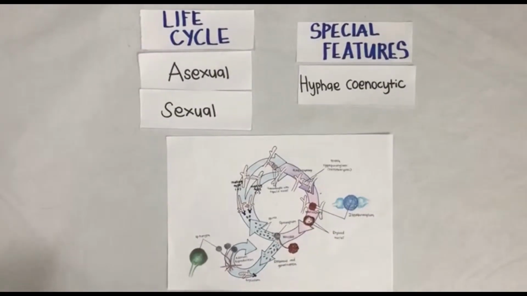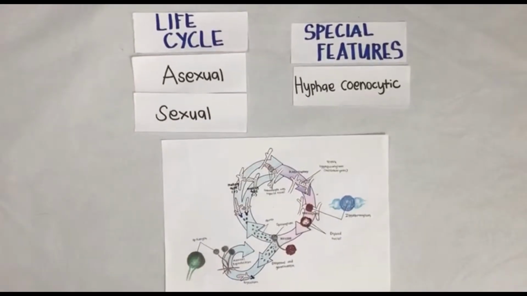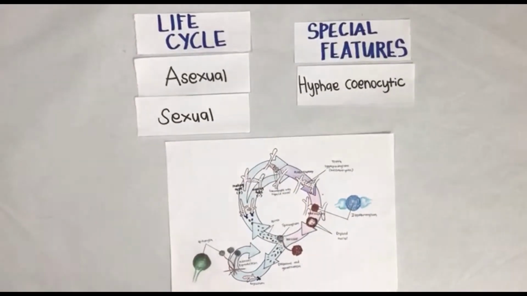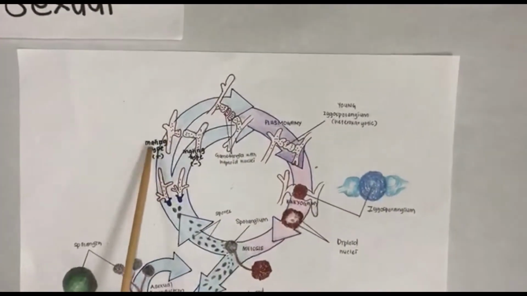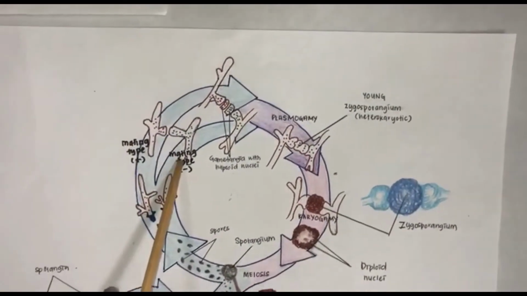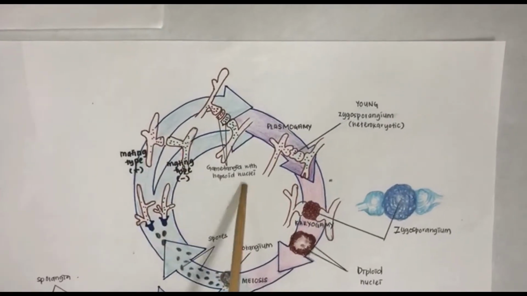So this is the life cycle for this phylum. So we're going to focus at sexual first. Although Rhizopus does not have two distinct sexes, it does have two distinct mating types, which is positive and negative.